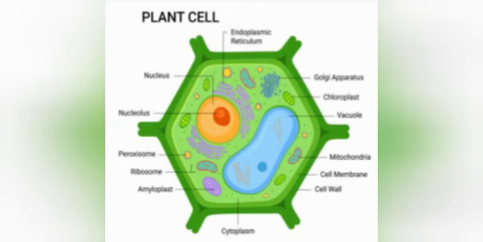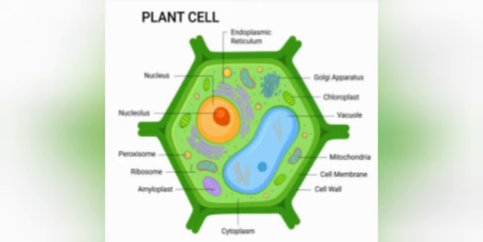Then we studied about endoplasmic reticulum. The passage in the cell, conduction of material inside the cells takes place through this organelle, endoplasmic reticulum, also known as cytoskeleton, as it provides firmness and shape to the cell.